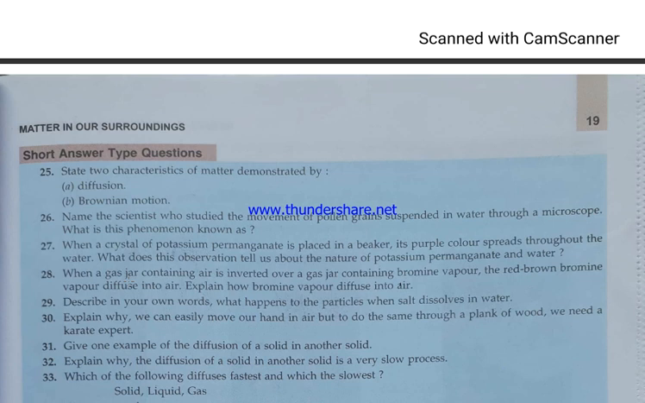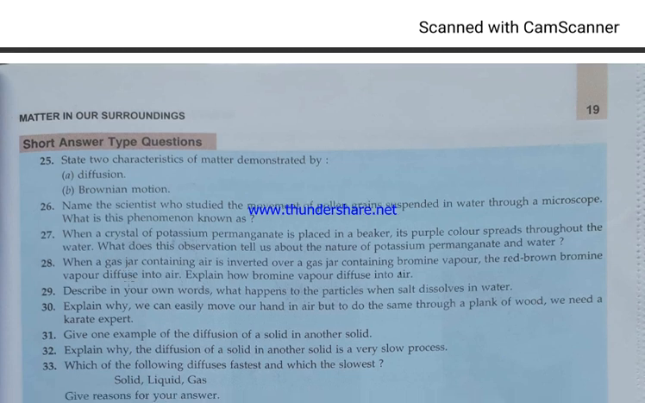Name the scientist who studied the movement of pollen grains: Robert Brown, and this phenomenon is known as Brownian movement. When crystals of potassium permanganate are placed in a beaker, purple color spreads throughout the water. What does this observation tell us? This is the diffusion of solids in water. When a gas jar containing air is inverted over a gas jar of bromine vapors, the red-brown vapors diffuse into air.